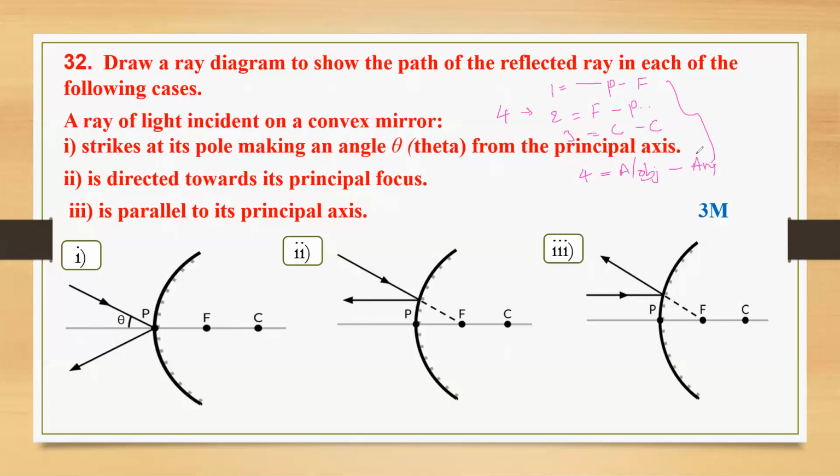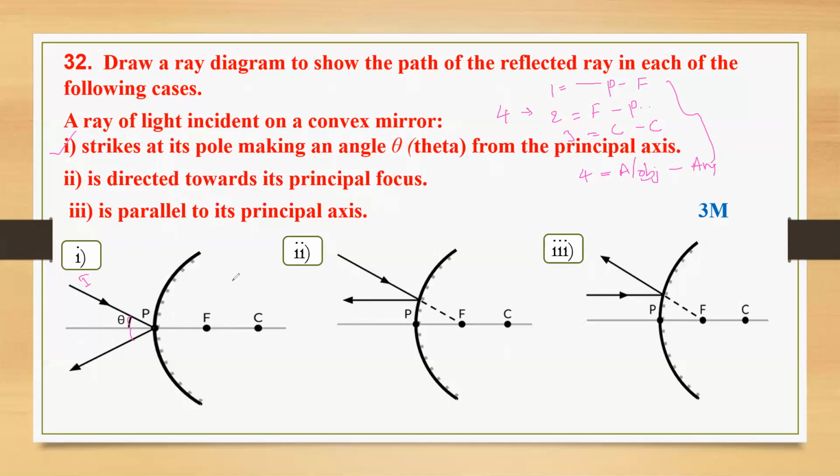If you didn't practice them, practice again. Those are very, very helpful to draw ray diagrams, not only in the case of mirrors, even in lenses also. Now you see, the first case is given: strikes at its pole, making an angle. Yes, this is the incident ray. It is passing obliquely with a certain angle. So with the same angle, the reflected ray also will reflect with the same angle.